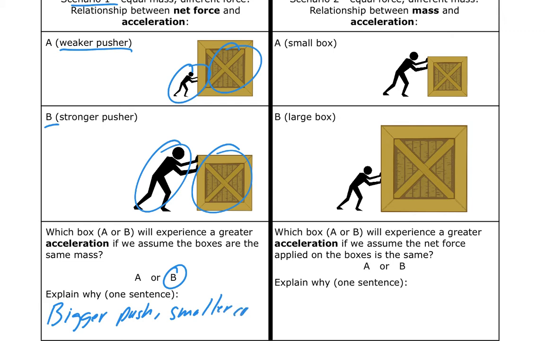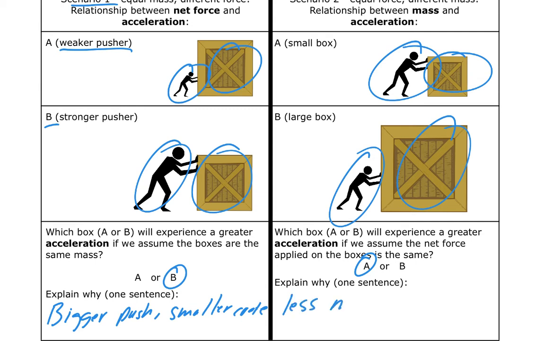I don't know, maybe it's the same size. It's hard to tell. So which box will experience a greater acceleration? The one with the bigger push. When I look at this second situation, the pushers are the same size, but the crate is obviously much smaller in A than B. So I would say A is much more likely to experience an acceleration because there's less mass that I'm pushing. That's going to make it a lot easier for me to push that crate.